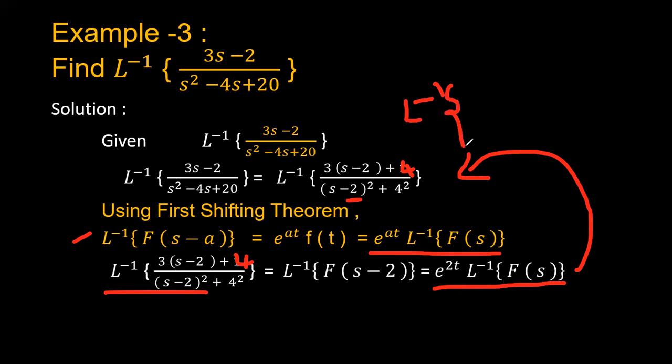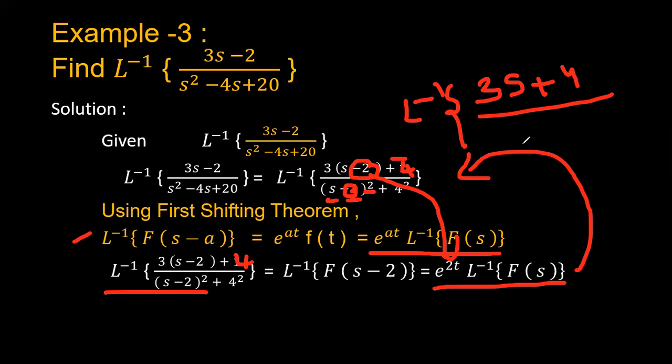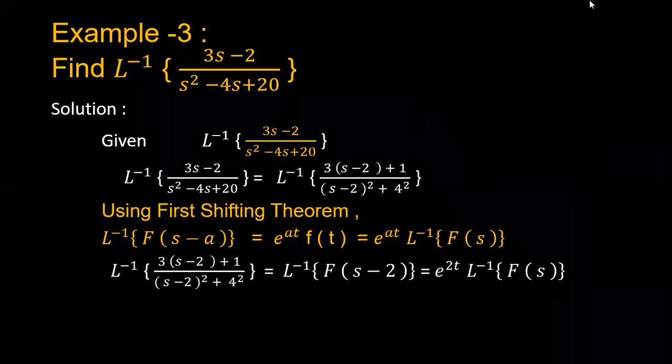Laplace inverse of 3 into, so this minus 2 will be simplified as e power 2t. So yes, you will have the s here, and next you will have the plus 4, 3s plus 4, and in the denominator this minus 2 will be shifted as e power 2t, and you will have s square plus 4 square. Okay, s square plus 4 square. This is the way you have to simplify. This is the function you will get after simplification.